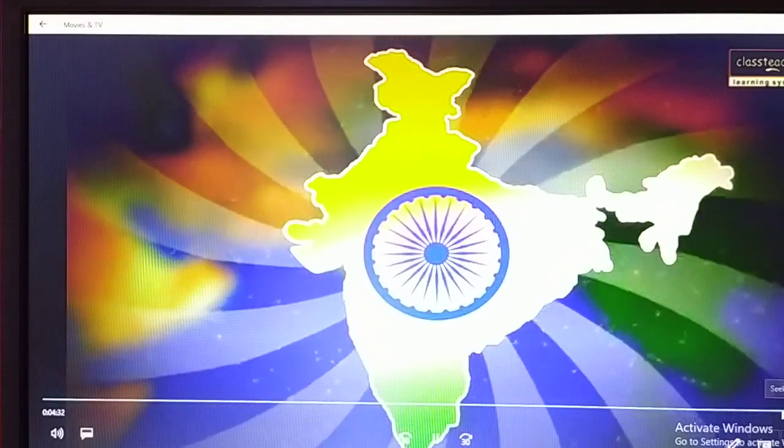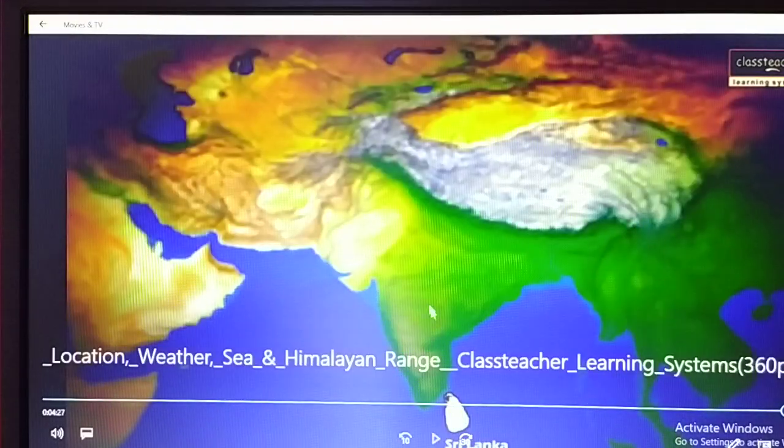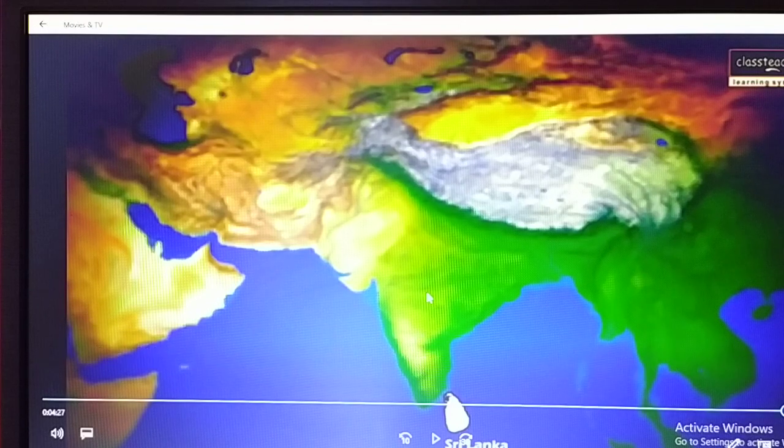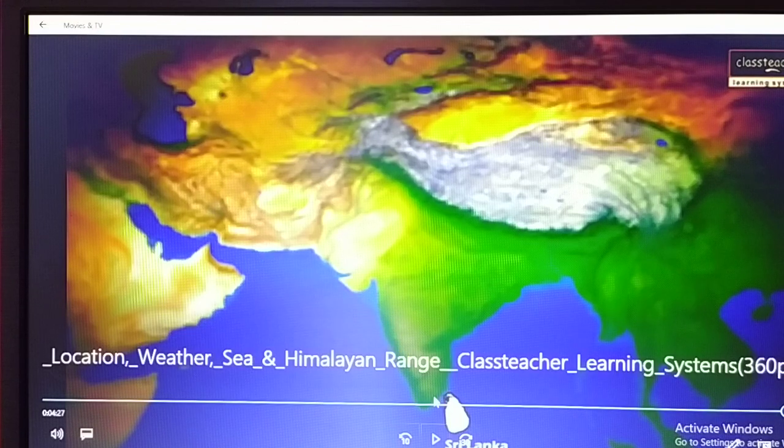Now first of all we should understand, India is located in the southern part of the Asian continent, or the South Asian region we can say. In this South Asian region, India is the biggest country, especially in terms of economy, in terms of size, even in terms of military also. India is playing a role like a big brother in the South Asian region. This is what we should always remember.